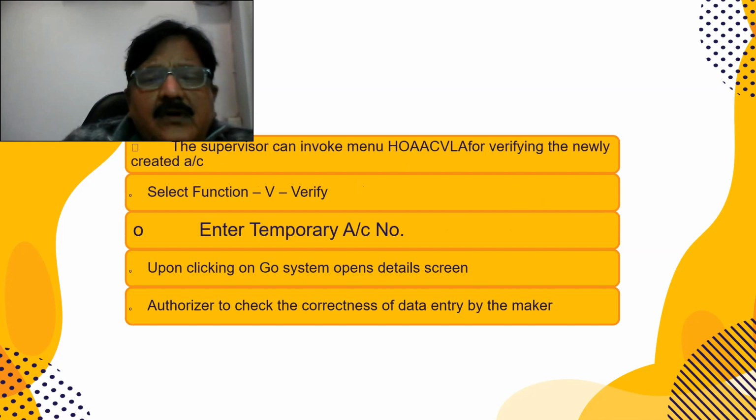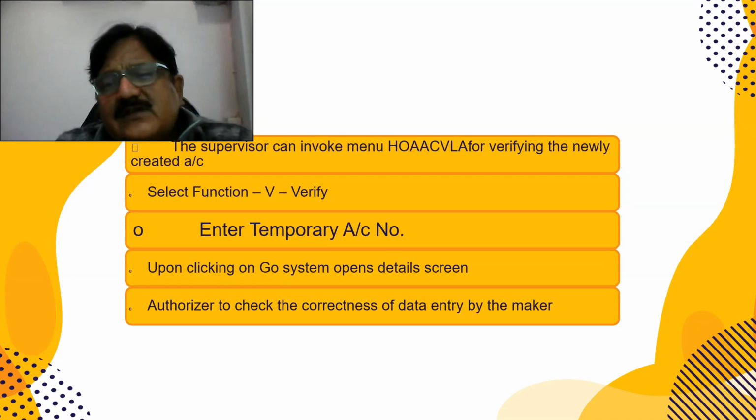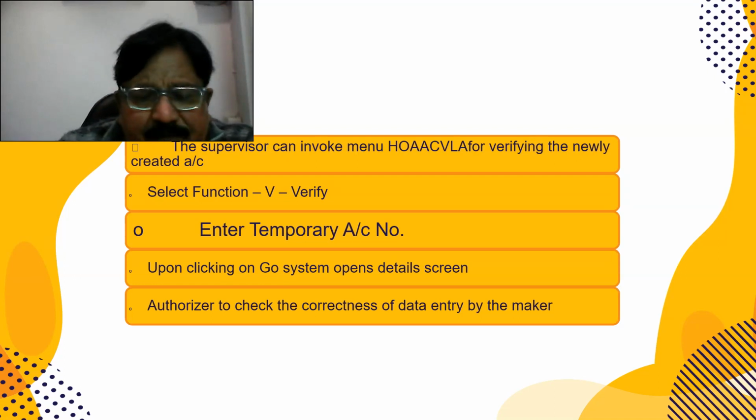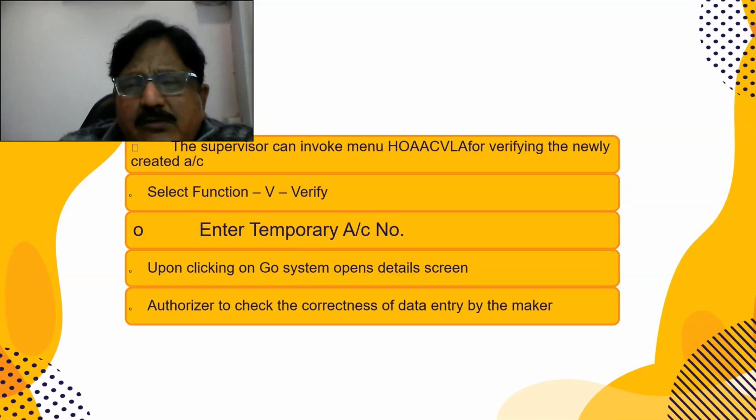This is the command for verifying the loan account after it has been created or modified by the maker: HOAACVLA, V is for verification. Function V, enter the temporary account number, click on go, and visit all the tabs which you had visited while opening the account. You have to remember which tabs are to be visited. If you visit certain tabs, it may be difficult to come out. You have to start the whole process again, because you have to enter something, and only then can you come out of those tabs. You'll be able to do it within one or two account openings, and you'll remember which tabs are to be visited.